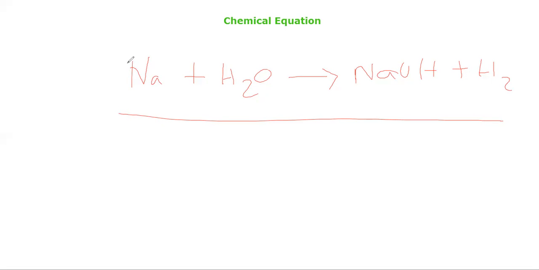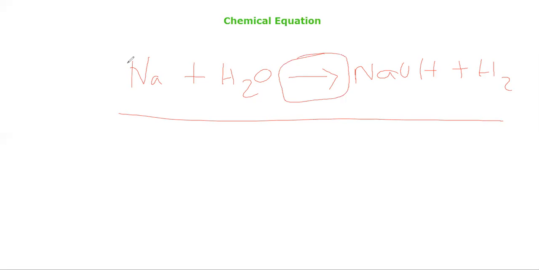Writing a chemical equation. A chemical equation shows a change of reactants to products through an arrow. See this arrow, the direction of the arrow shows the direction of reaction. In this case the direction is right, because Na plus H2O is reacting and giving the product sodium hydroxide.